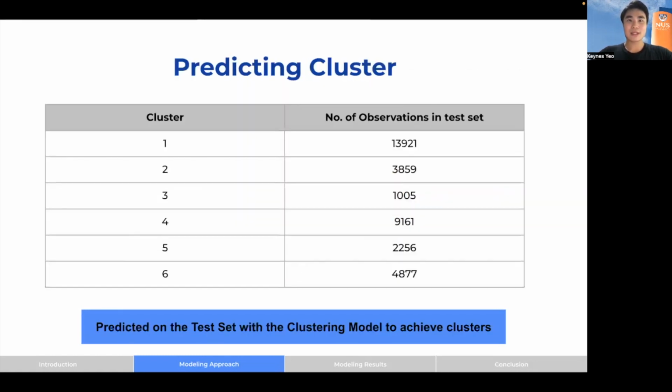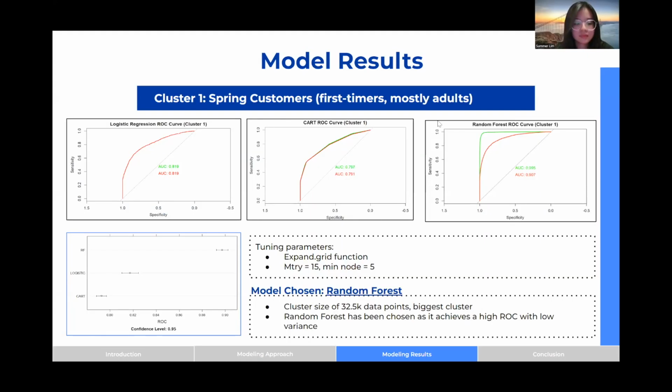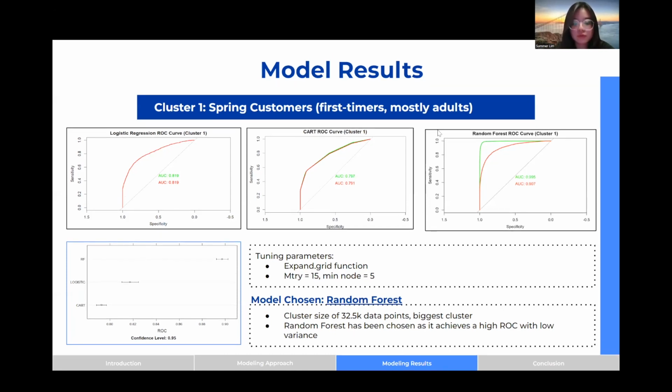So after the custom segments, we predicted on the test set, and these are the breakdown of each cluster that we will use in our test sets. I will now talk about the findings that we got from our three models: logistic regression, random forest, and CART.